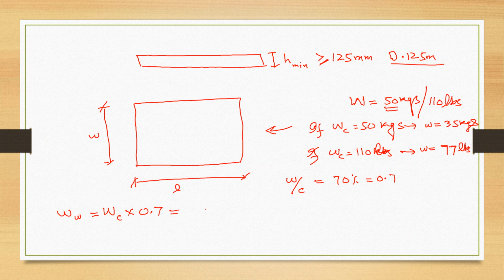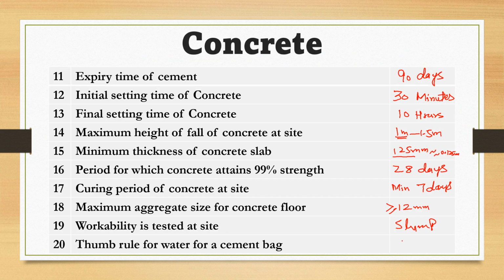So if weight of cement bag is 50 kg, when we multiply it by 0.7, it will be equal to 35 kg. If we want to know the weight of water for a cement bag of 110 lbs, then it will be equal to 77 lbs. So simply for one bag of cement, the amount of water is 35 kgs for 50 kg and it will be 77 lbs for 110 lbs.